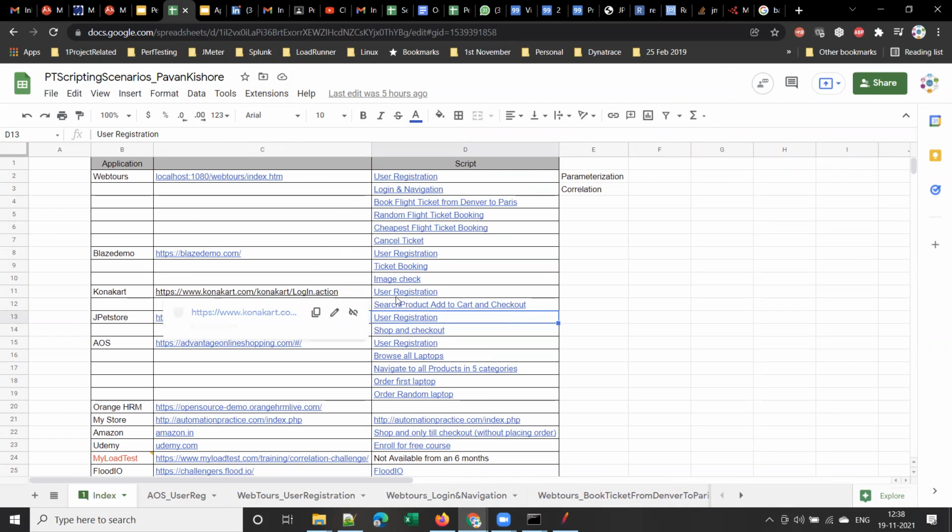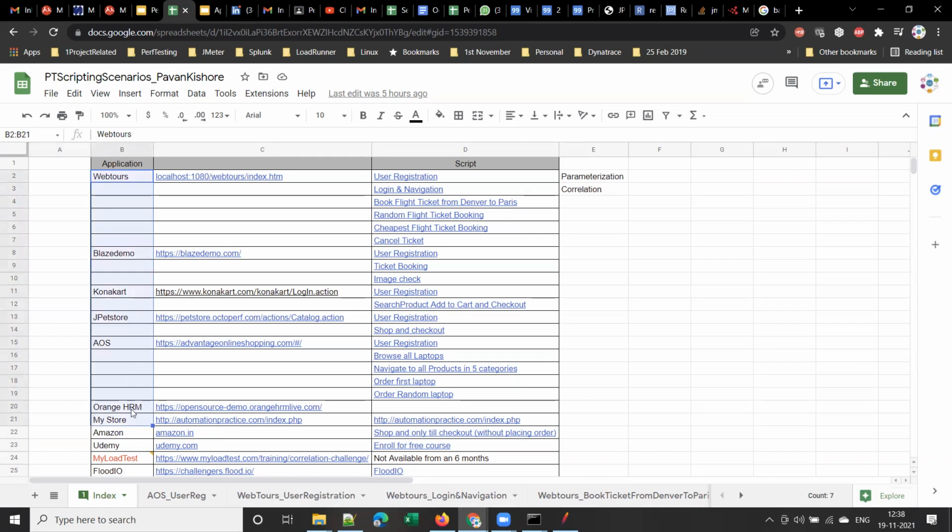And Konakat is another online application, or you can set it up on your machine also. I'll make you download and install MySQL and Konakat setup on your machine, so that you can do server-side monitoring also. You can do test execution, monitoring and analysis also on this application. And apart from that, the JPEG Store, Advantage Online Shopping, Orange HRM, My Store, right? So these are the other demo applications from here to here. All these are demo applications, sample applications.